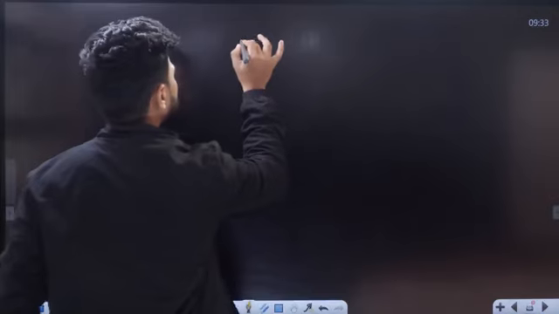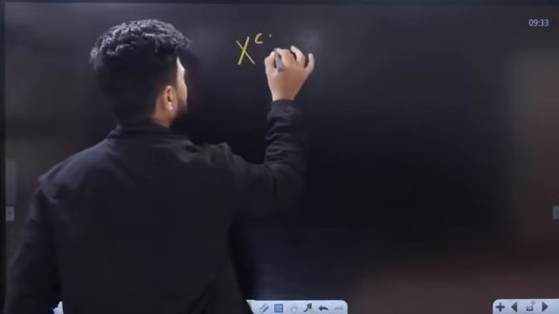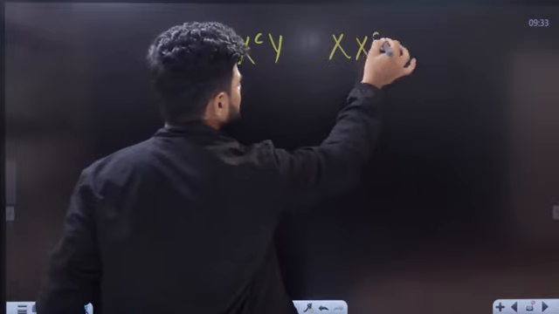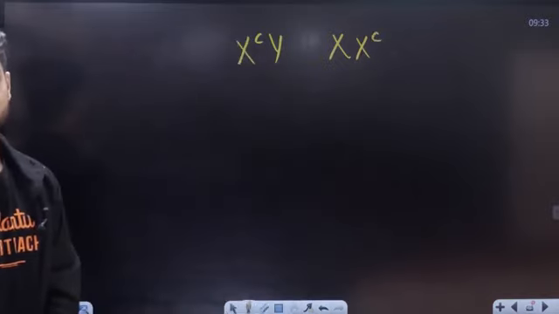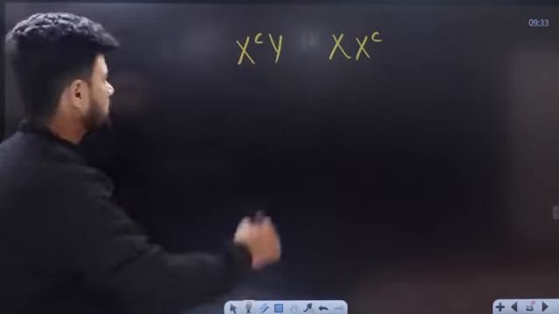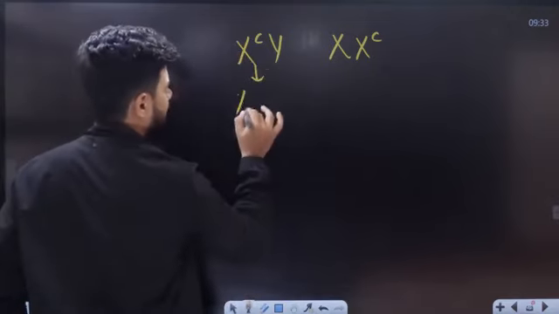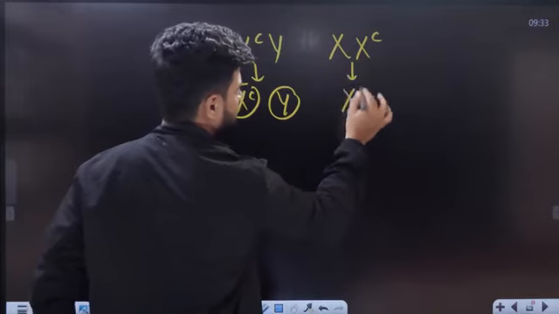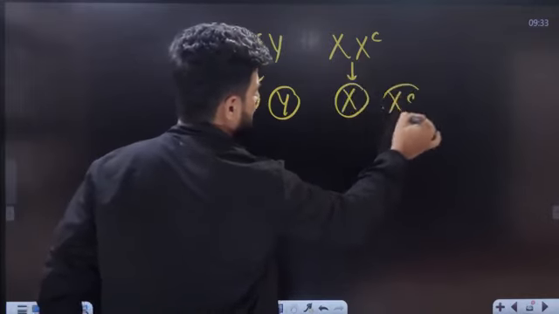The male is, let's say, colorblind now. Male is colorblind and the female is a carrier. A colorblind man marries a carrier female. Now tell me, what are the possibilities? XC, Y gametes, XC, X gametes.